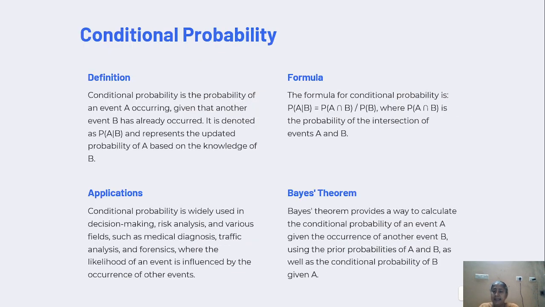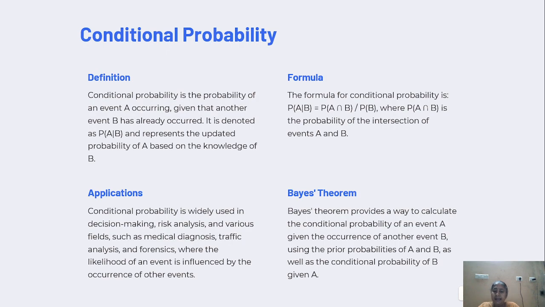Conditional probability. Definition. Conditional probability is the probability of an event A occurring given that another event B has already occurred. It is denoted by P of A given B and represents the updated probability of A based on the knowledge of B. Applications.